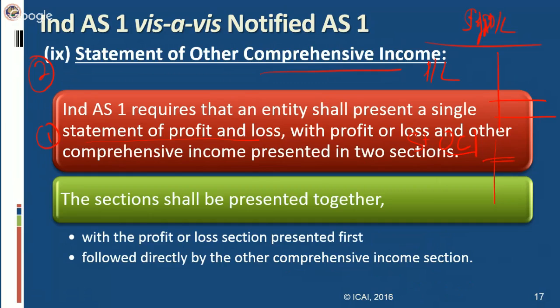Changes in the value of time value of options, changes in the value of forward elements of forward contracts, and many more things are there which will come under a group which will be shown in the statement of other comprehensive income.